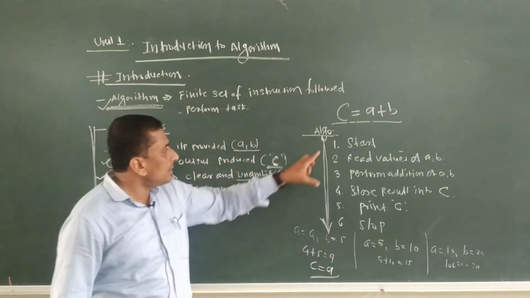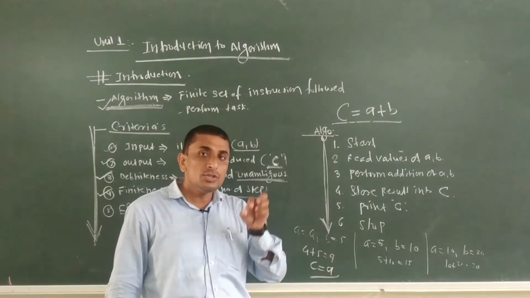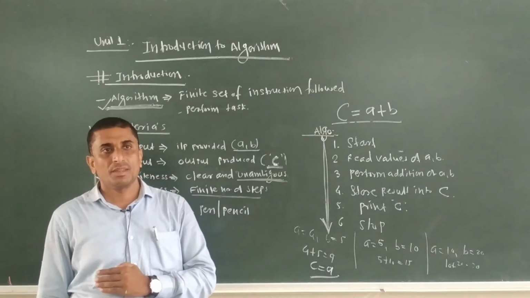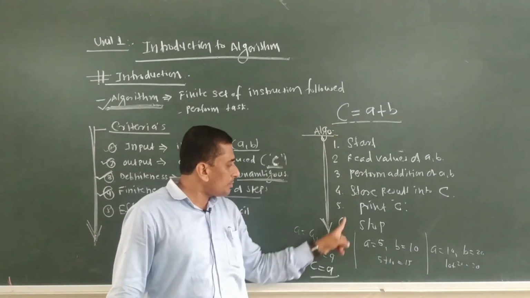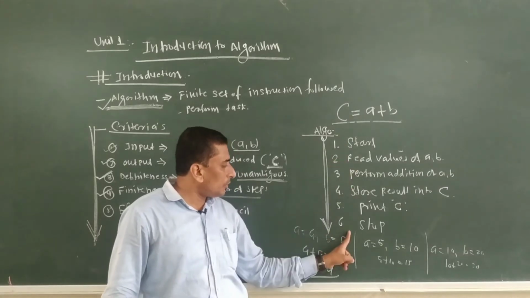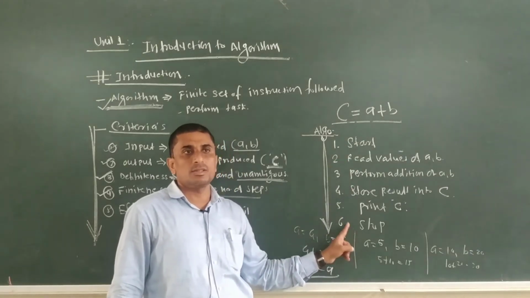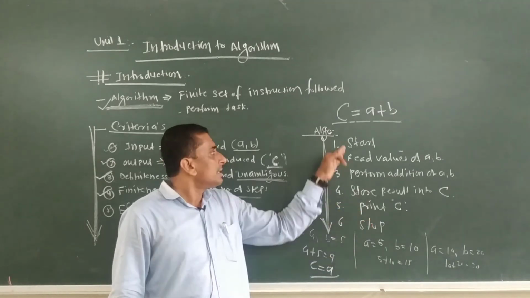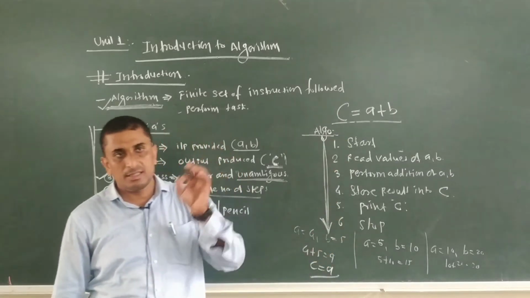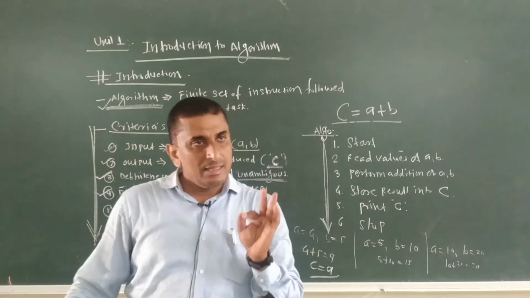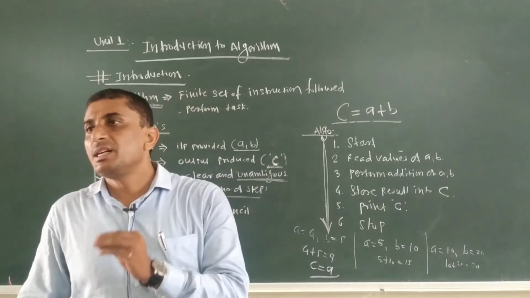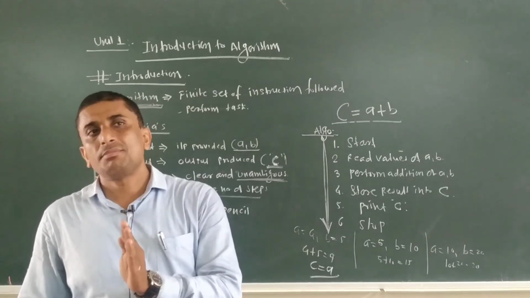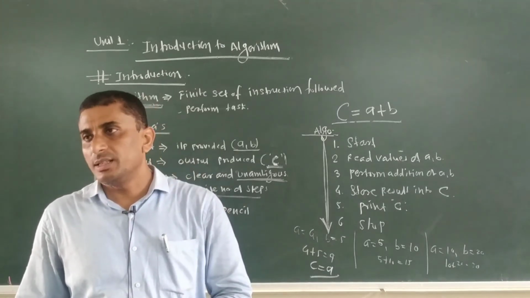So whatever number of steps we are writing, it should be terminated within a limited number of steps. Referring to this algorithm, how many steps do we take to complete it? We complete this algorithm in 6 steps, so we can call it a finite number of steps. Since this algorithm is completed within 6 steps, we say it is completed within a finite number of steps. So finiteness is an important parameter for writing any algorithm.